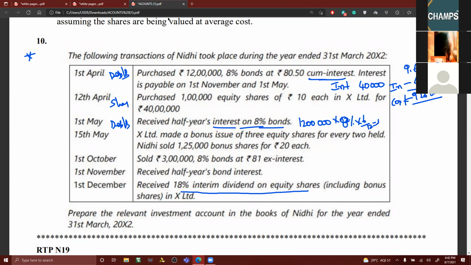40, 8,000. 48,000. Now, this is again about shares. Sold 3 lakhs 8% bonds at 81 rupees ex interest. Ex interest is nothing but interest is not included. So you can say 3 lakhs by 100, to find out the number of bonds. It will be 3,000 into 81.